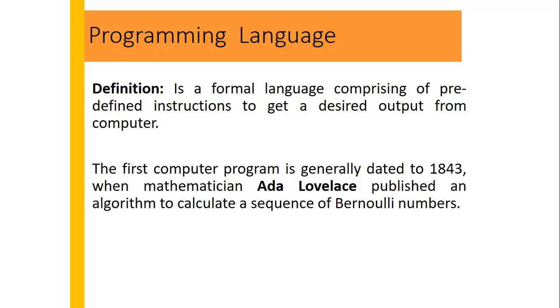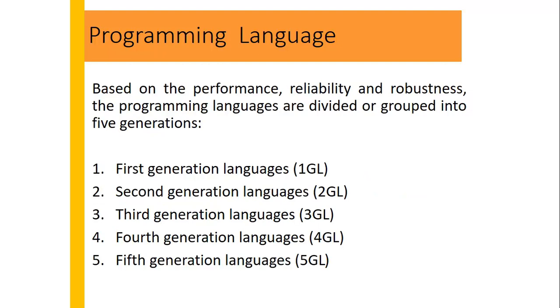The first computer program is generally dated at 1843, when the mathematician Ada Lovelace published an algorithm to calculate a sequence of Bernoulli numbers. They are based upon performance, reliability, and robustness. The programming languages are divided or grouped into 5 different types or generations: first generation programming language, second, third, fourth, and fifth. We'll talk about all of these one by one. Let's start with the first one.